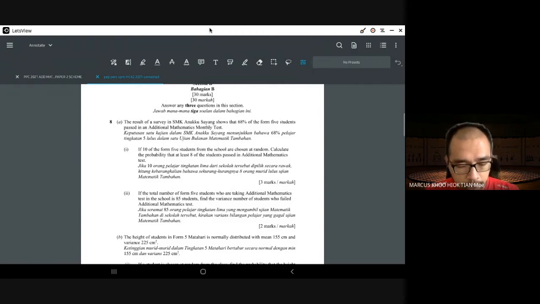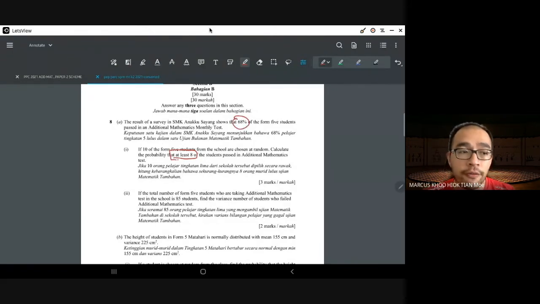So question number 8, the result of a survey in SMK Anakku Sayang shows that 68% of the Form 5 students passed in an additional mathematics monthly test. Wow, only 68%. Now if 10 of the Form 5 students are chosen, calculate the probability that at least 8. We see the words at least 8, and we are given this 68%.